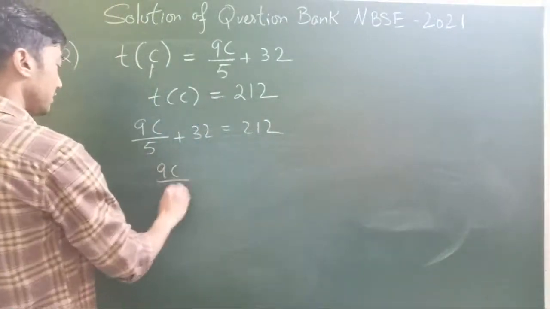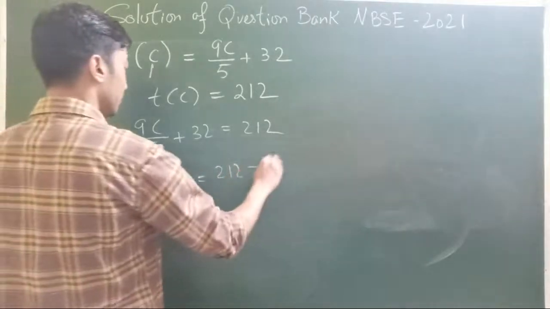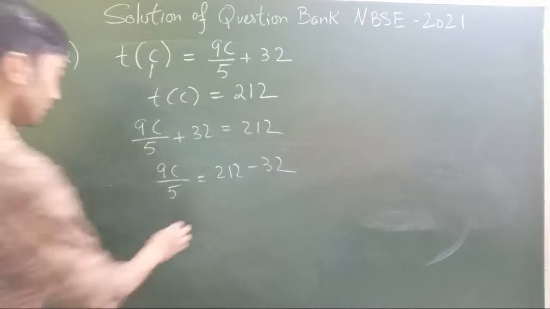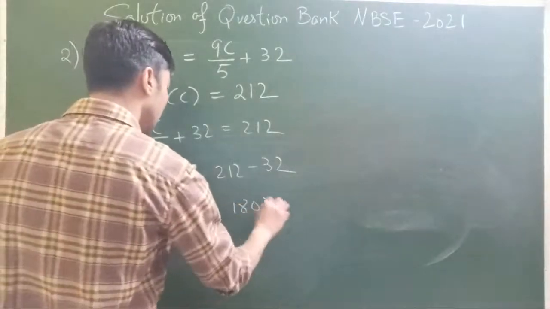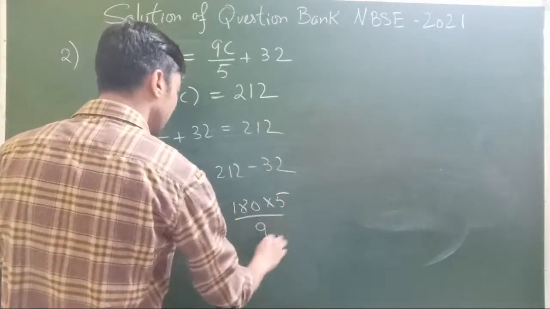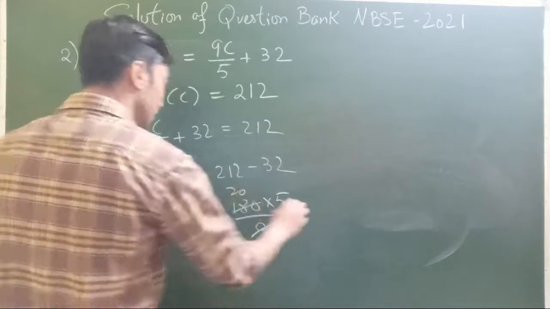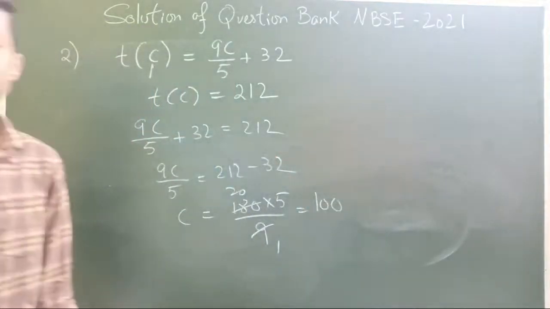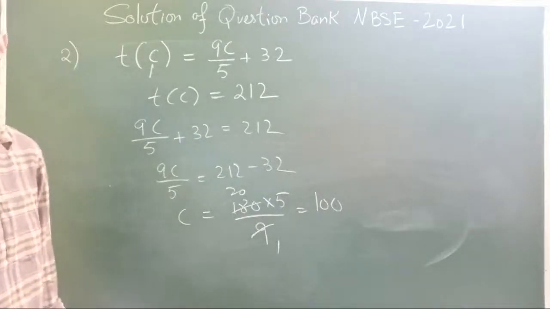So 9c by 5 is equal to 212 minus 32. So c will be equal to 180 into 5 divided by 9, which is 20 times 5, that's 100. Simple question.